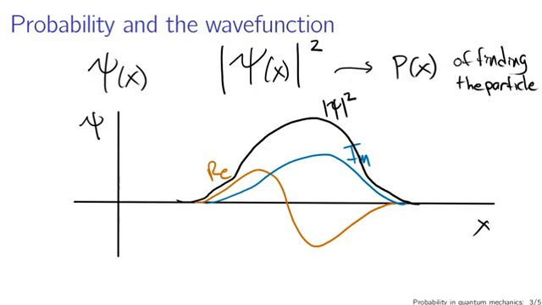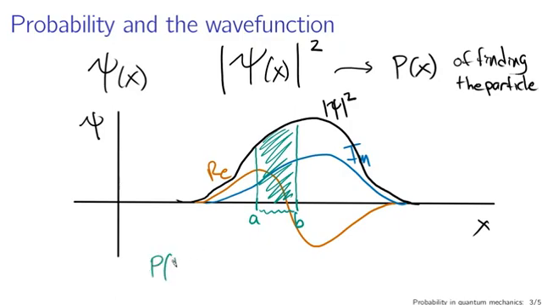Now, what does that mean mathematically? Mathematically, suppose you had two positions, A and B, and you wanted to know what the probability of finding the particle between A and B was. Given a probability distribution, you can find that by integrating the probability distribution.